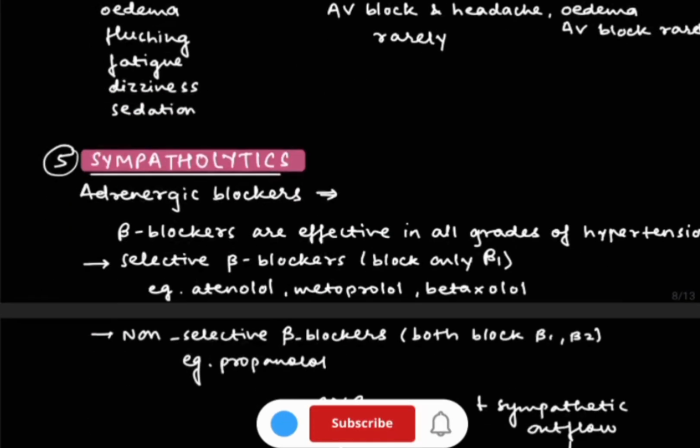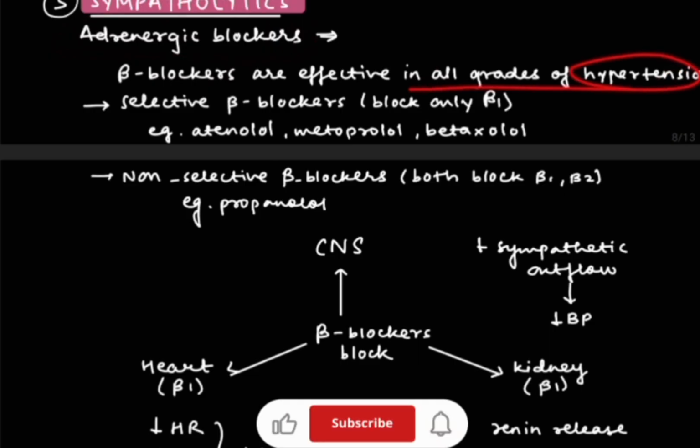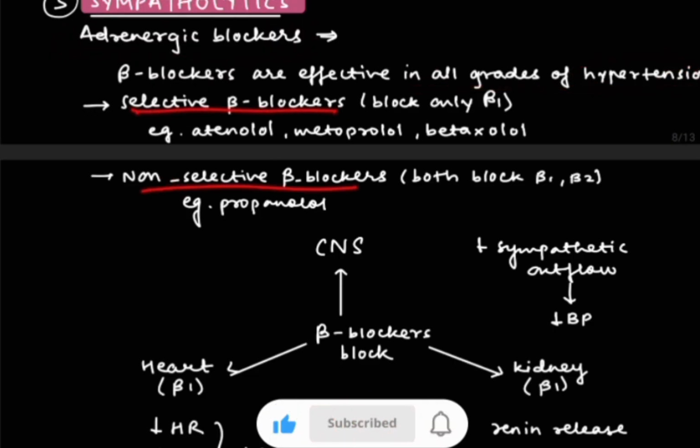Now last is sympatholytics. So basically sympatholytics are the drugs which inhibit the sympathetic nervous system by blocking the adrenergic receptors. So adrenergic blockers are used in all cases of hypertension, and selective beta blockers as well as non-selective beta blockers are also used. In selective beta blockers, examples are atenolol, metoprolol, betaxolol, and non-selective beta blockers include propranolol. Now let's see about mechanism.